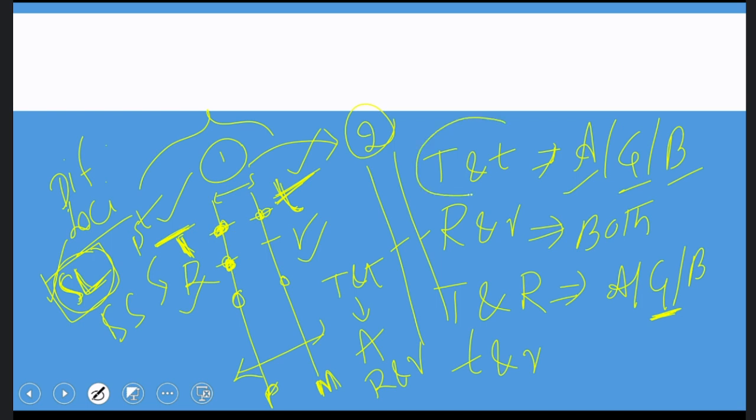So thus, capital T and small t, individually we can call them genes. Together, we can call them alleles. Likewise, capital R and small r, individually we call them genes. Small r is a gene for wrinkled shape and capital R is a gene for round shape. But together, with respect to the homologous chromosomes, we call them a pair, and this pair is called alleles. Thus, capital T and small t, or capital R, small r, are both alleles as well as genes.